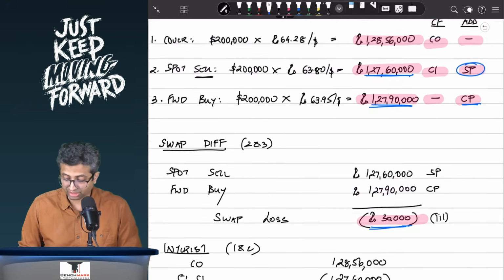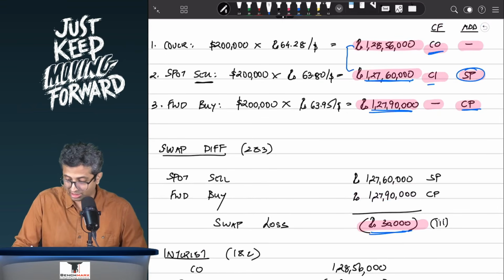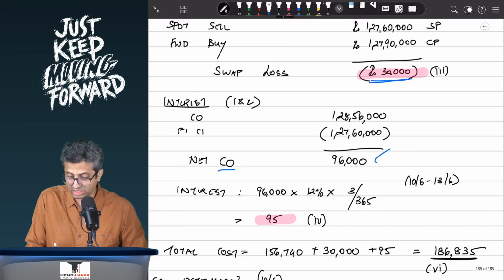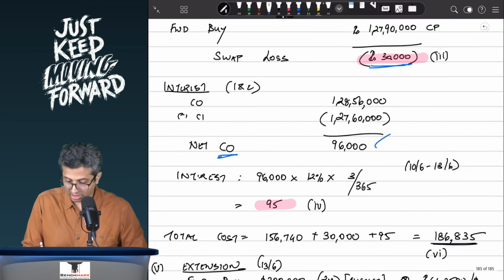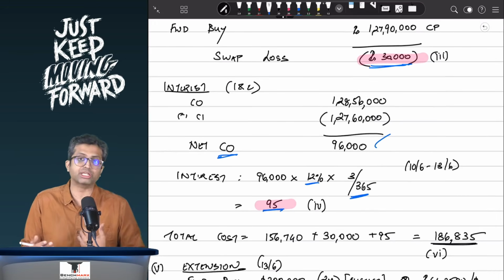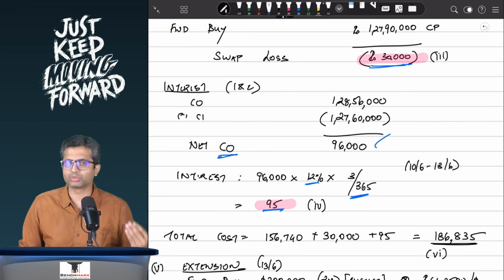Further, there is interest. That's a difference in cash flows. Difference between 1 and 2. There's a cash outflow of 1,28,00,000 and a cash inflow of 1,27,00,000. And hence, if I take the difference over here, there's a 96,000 net cash outflow at the rate of 12% for a period of 3 days out of 365. There will be a 95 rupees interest. Again, this is an outflow for the banker, and hence the banker will recover that interest from the customer for a period of 3 days.